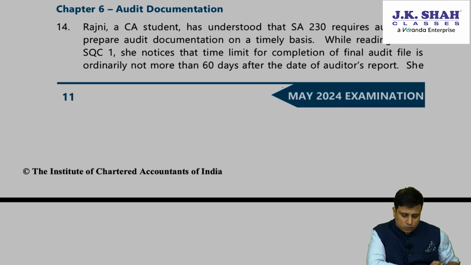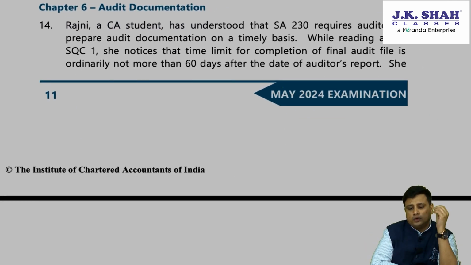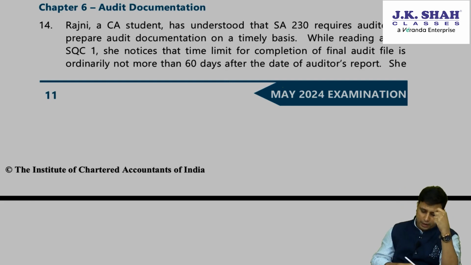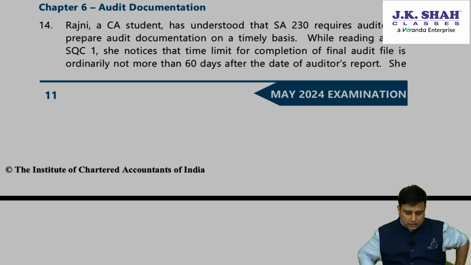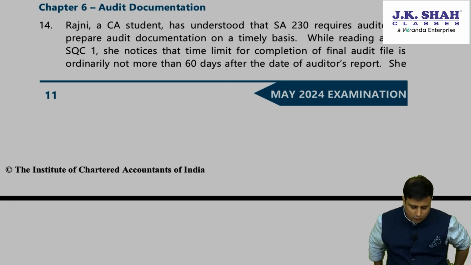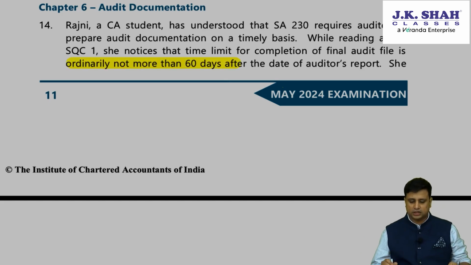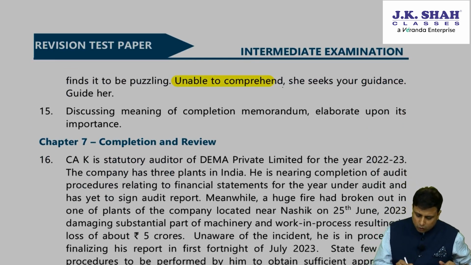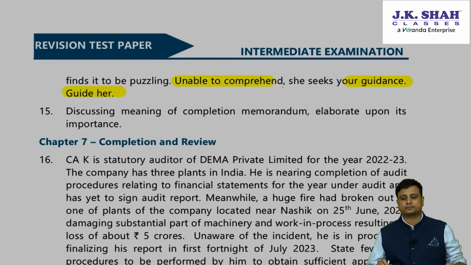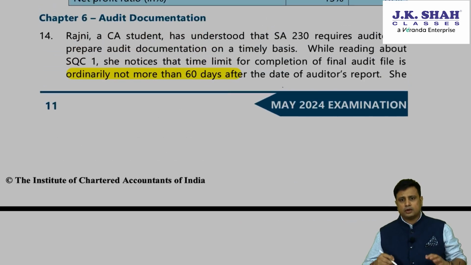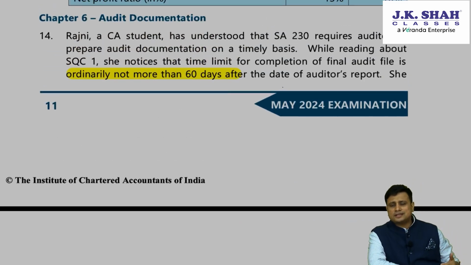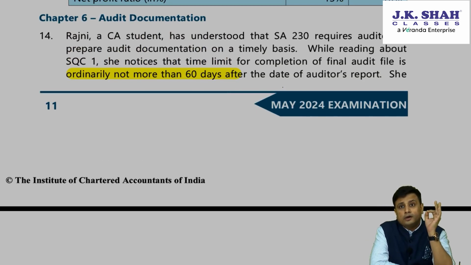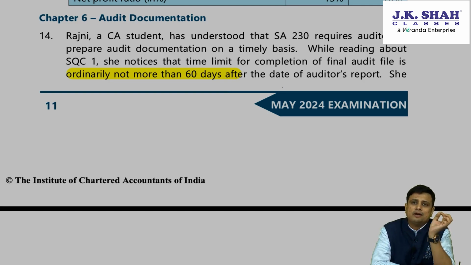CA Rajani, a CA student, has understood that SA 230 requires auditor to prepare audit documentation on timely basis. While reading about SQC 1, she notices that the time limit for completion of the final audit file is not ordinarily more than 60 days after the date of the audit report. She finds it to be puzzling. Unable to comprehend, she seeks your guidance. Guide her. So what she's asking is, okay, we need to complete the audit documentation. Yes, this is the requirement of SQC, that once the audit report is made, you need to compile it in one, you need to have an assembly in the file maximum within 60 days.